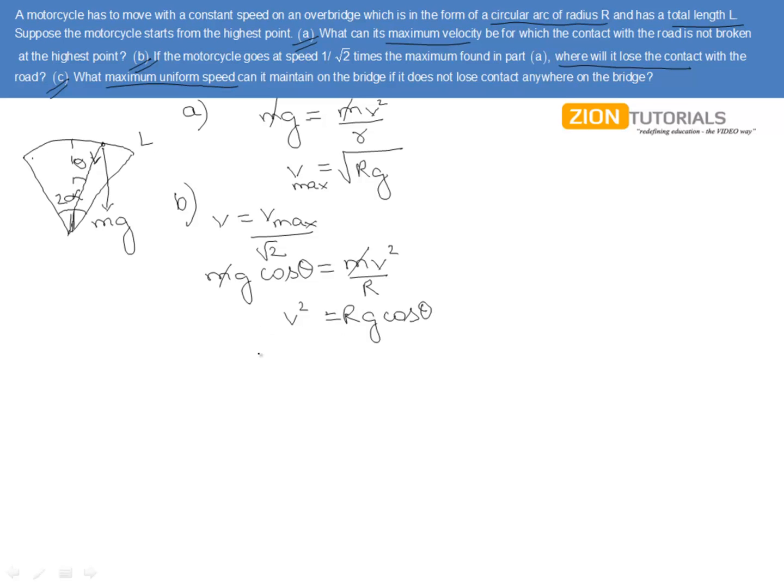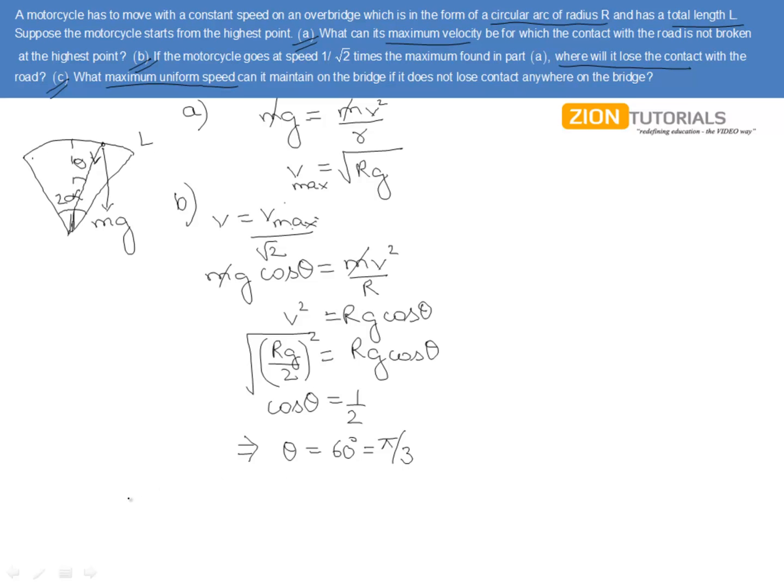Putting the value of v, we get root of rg by 2, whole square, equals to rg cos theta. So this is simply the v square that we got from here, putting the value of root rg over here and squaring that and putting back here, we got this thing, giving us cos theta equals to 1 by 2, implying theta equals to 60 degrees or pi by 3 radians.